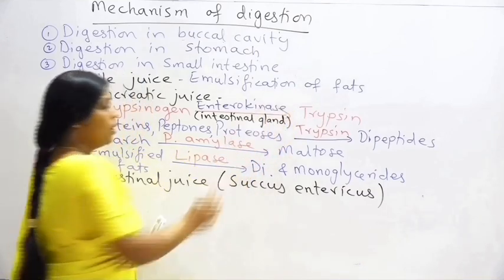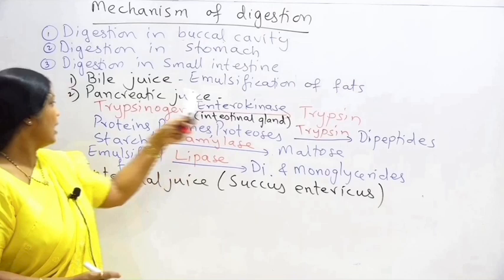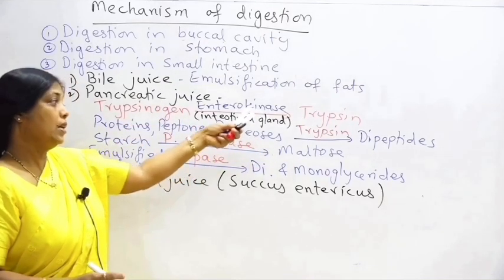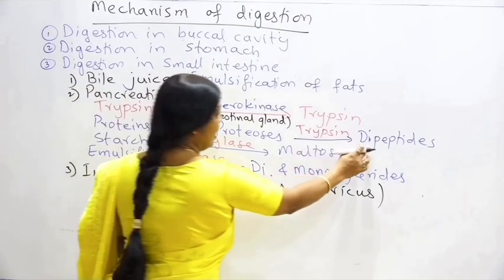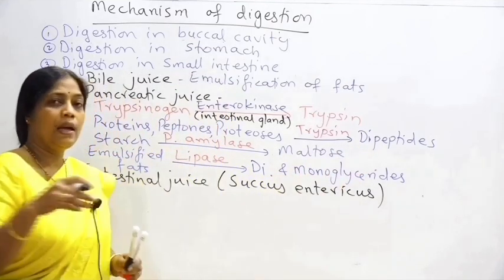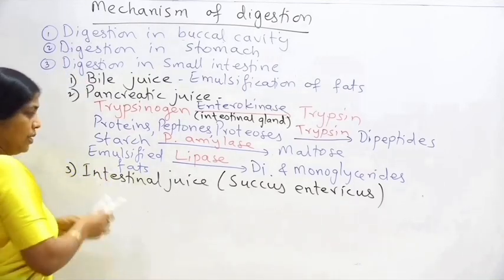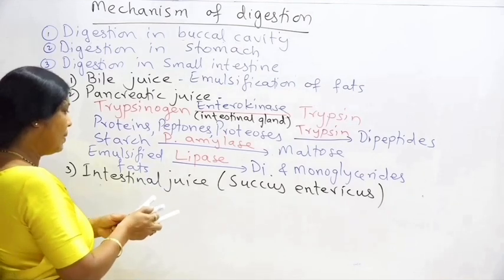So they have already got activated, and this enterokinase is a must for the activation of trypsinogen into trypsin that will initiate the process of the protein digestion. So you can see that the proteins have been partially digested here and they have got converted into dipeptides. Now the dipeptides will be acted upon by the enzyme called as dipeptidase.